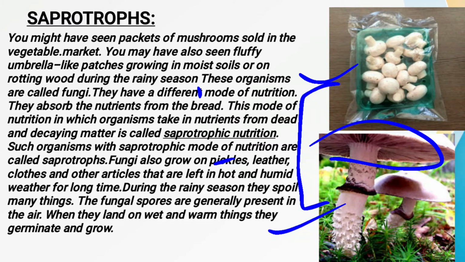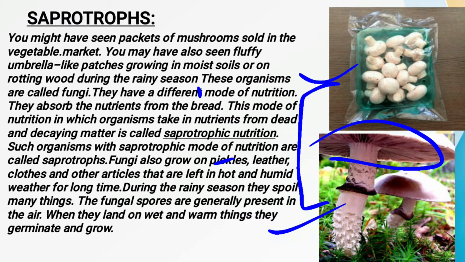So when these fungal spores get sufficient conditions to grow, suppose they get the proper warmth as well as whatever requirements are needed to germinate and grow, they grow over any place very frequently. So what are saprotrophs?